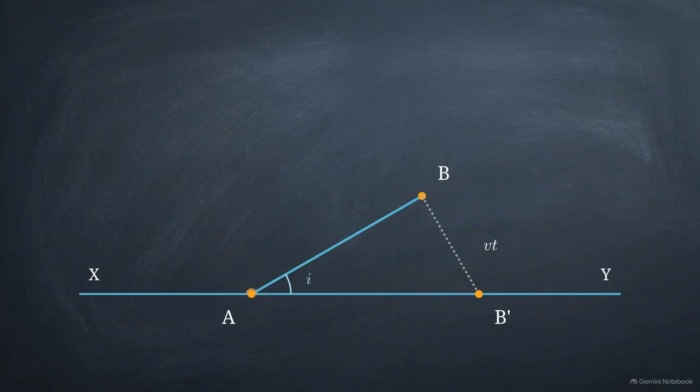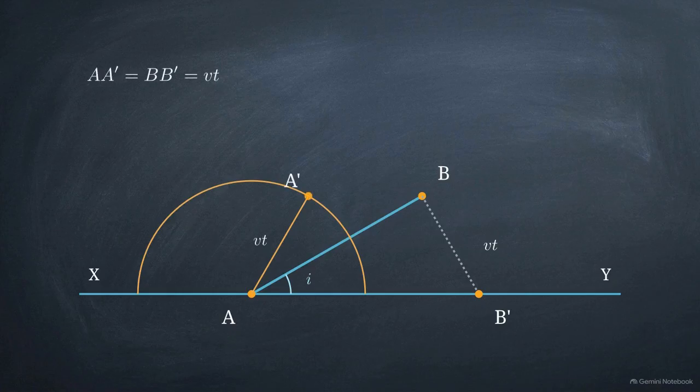Track point A. During that exact same time t, point A acts as a secondary source, emitting a reflected wavelet back up into the air. Because both points are moving through the exact same medium, their velocity is identical. That means the radius of point A's expanding wavelet is perfectly equal to the distance point B just traveled. Length AA' equals BB'. We construct the new reflected wavefront by drawing the tangent envelope from point B' over to the outer edge of A's wavelet.